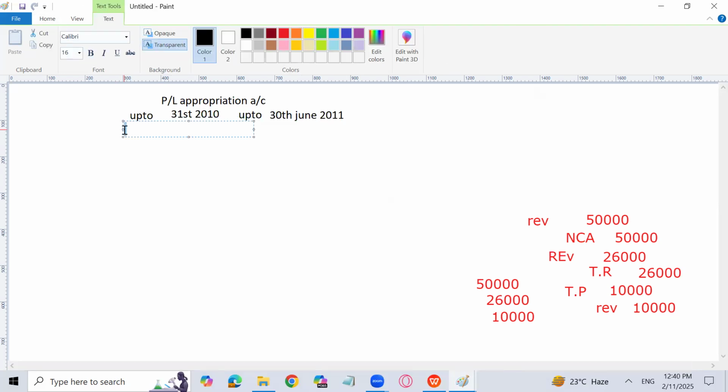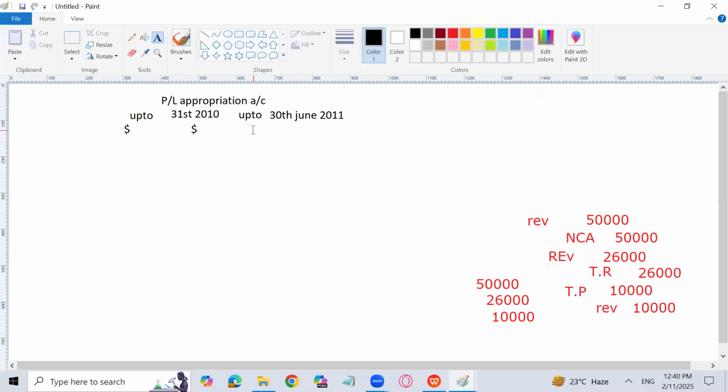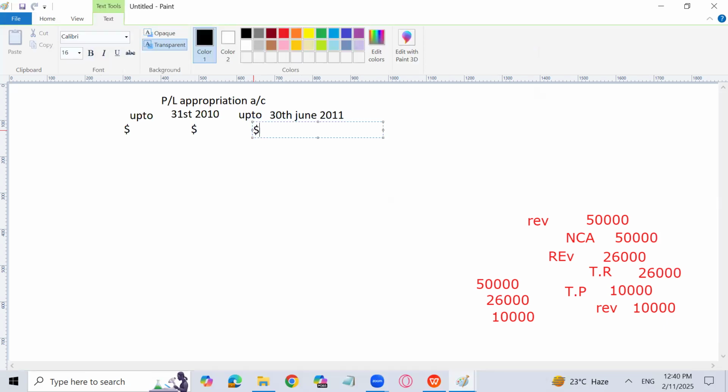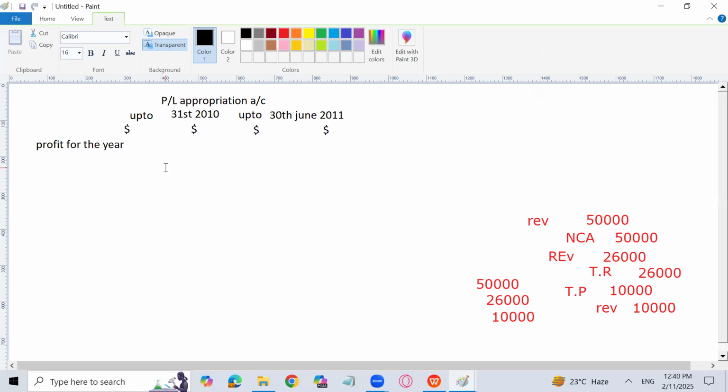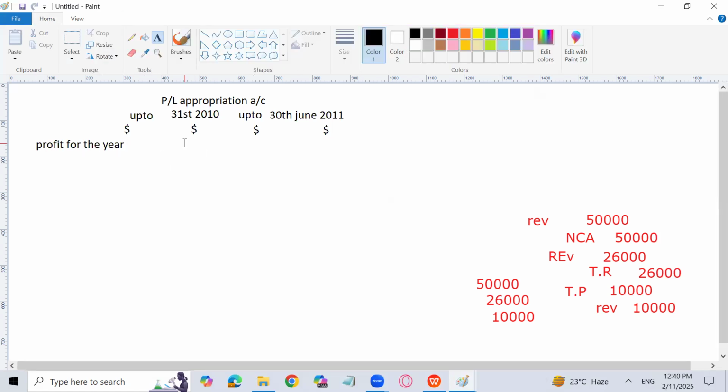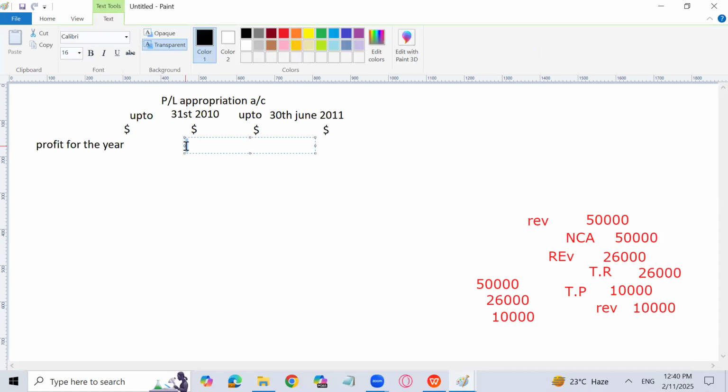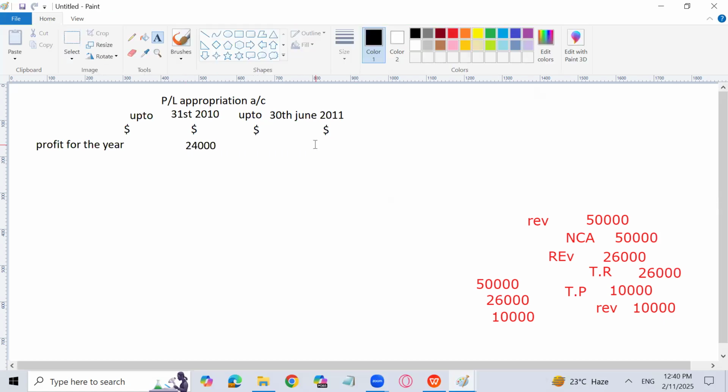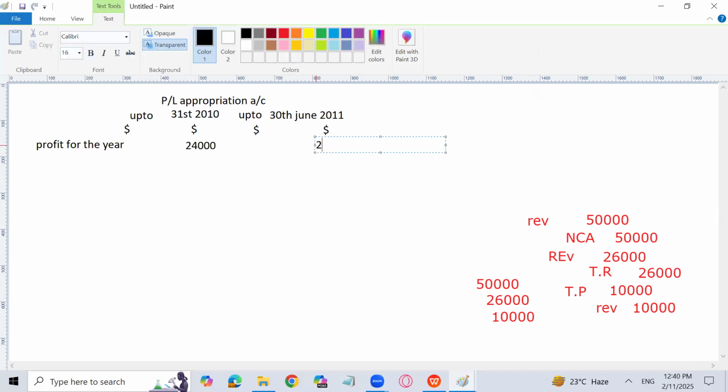Okay, and you will go for the two column because you are basically preparing two appropriation accounts, one for the first 6 months and one for the last 6 months. So I will write profit for the year first over here, right? So profit for the year is 48,000, but for the first 6 months, the profit will be half. So 48,000 divided by 2 or into 6 over 12, you will get 24,000, and here profit will go 24,000.